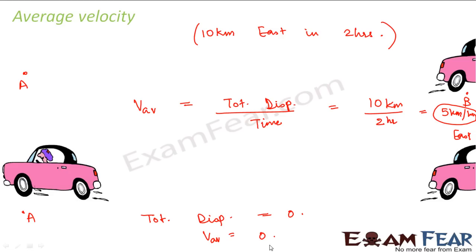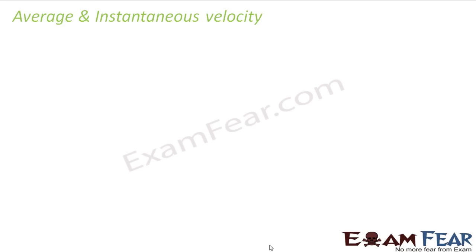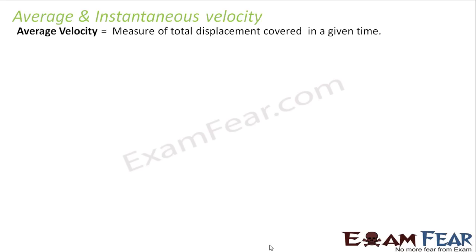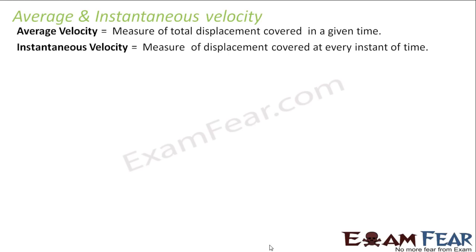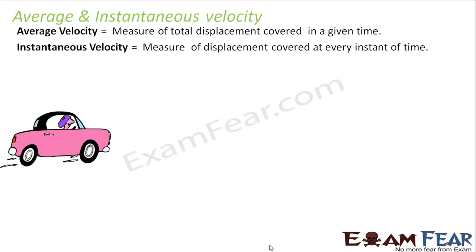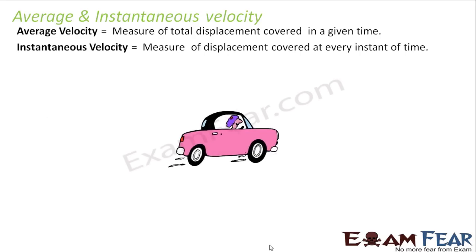And that is where you have non-uniform motion, and that is where you actually need two different terms. One is average speed and another is instantaneous speed. So on similar lines, let us quickly talk about average and instantaneous velocity. Average velocity means for the total journey, the total displacement covered by time. And instantaneous velocity is the measure of the displacement covered at every instant of time. Correct? That's what I explained before also.